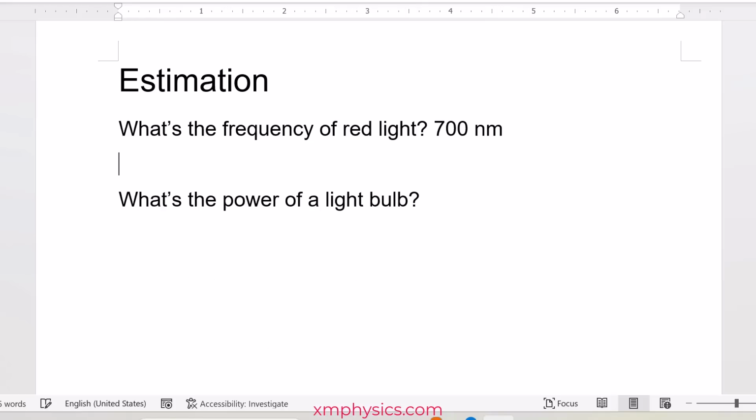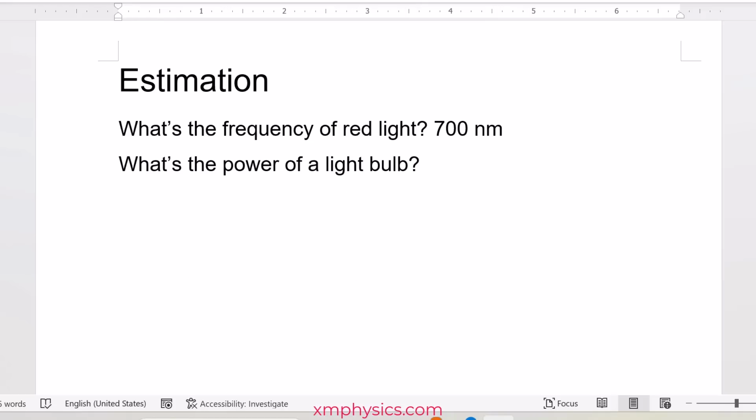A second type of question would be something like, what is the power of a light bulb? For this kind of question, you must have some general knowledge. You must know maybe it's 3 watts, 5 watts. Definitely not kilowatt, because that will be the power of a kettle.